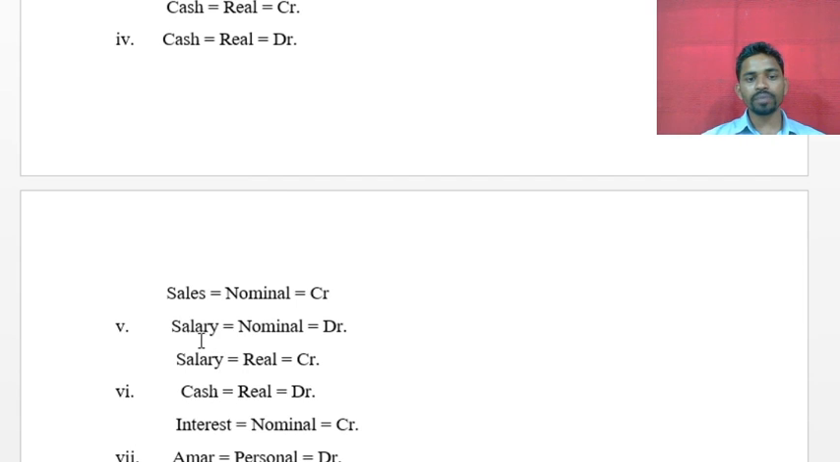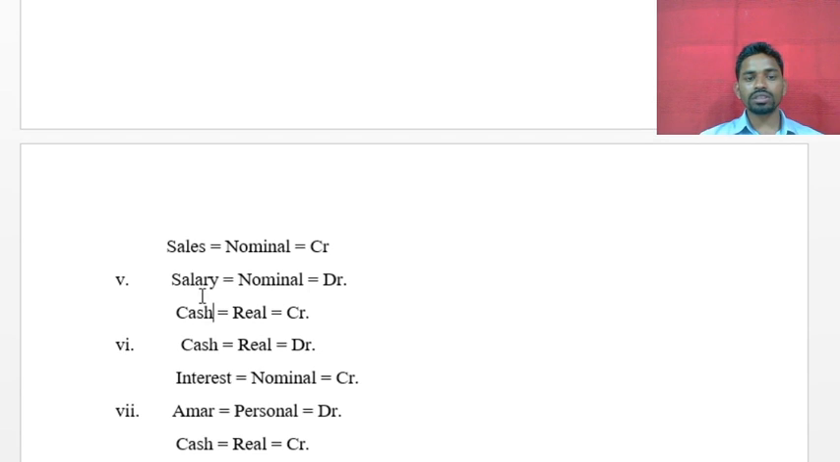So now see here, salary is a nominal account, and here will be the cash. We have to record the cash.